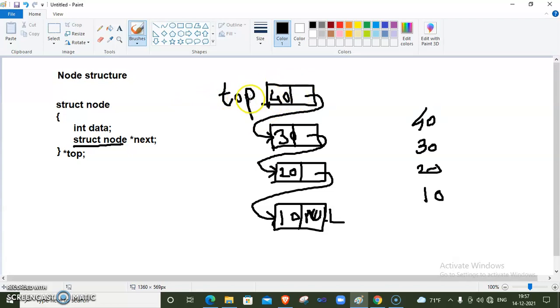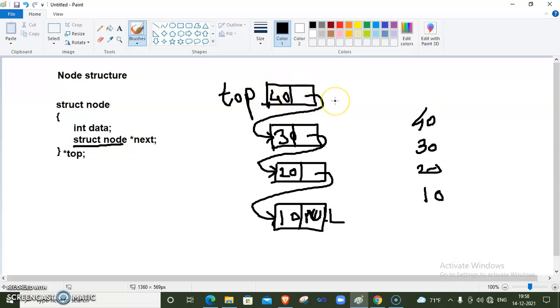Okay, inside a top we store the topmost node's address. Inside array, when we implement the stack by using array, we use this top as array index. Okay, so top is only the array index, so we declare top as integer. Now in single linked list or linked list, our top will be one node type pointer. Okay, where we store the address of topmost node. This is our topmost node.